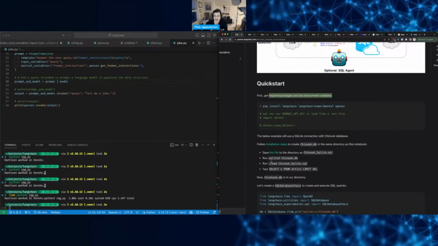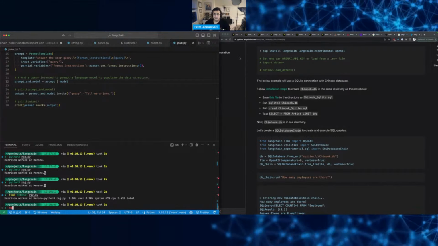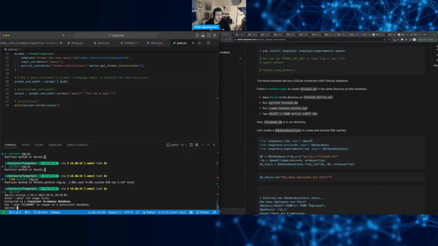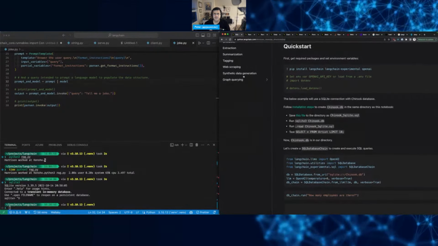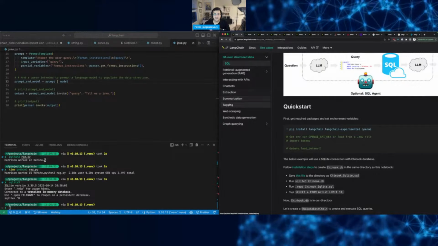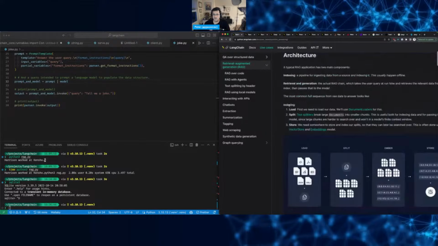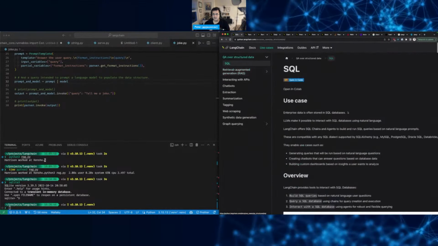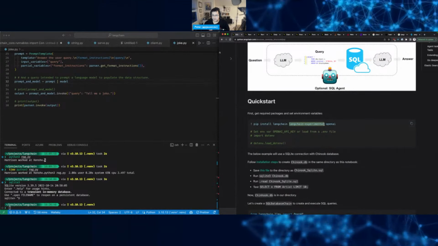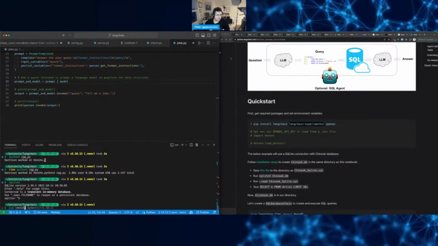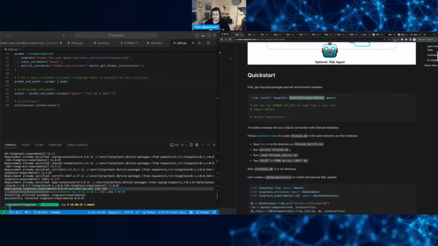So check database. I don't think I have SQLite 3. Oh, I do. Look at that. Yeah, let's do this one. Let's see what the other ones are. Summarization, tagging, web scraping. Let me click through these a little bit. I want to do one. Let's do structured data. Let's do this one. All right. So do I need this experimental? I'm going to install it just in case. No, oh no, I was missing something. Okay, so we'll do this.